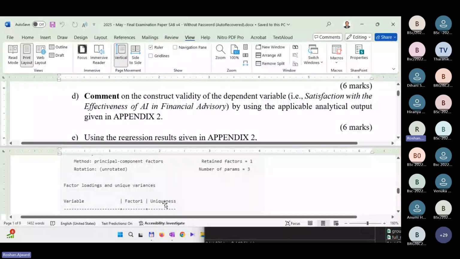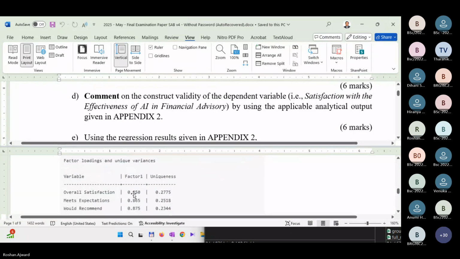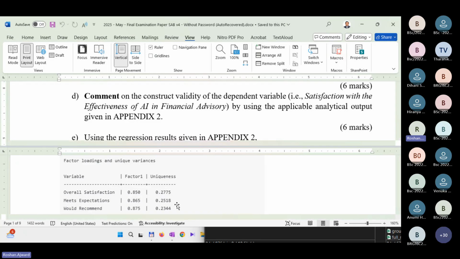So what can you say? Is there construct validity? Yes, yes, indeed. So that's here. Now I come to the answer.